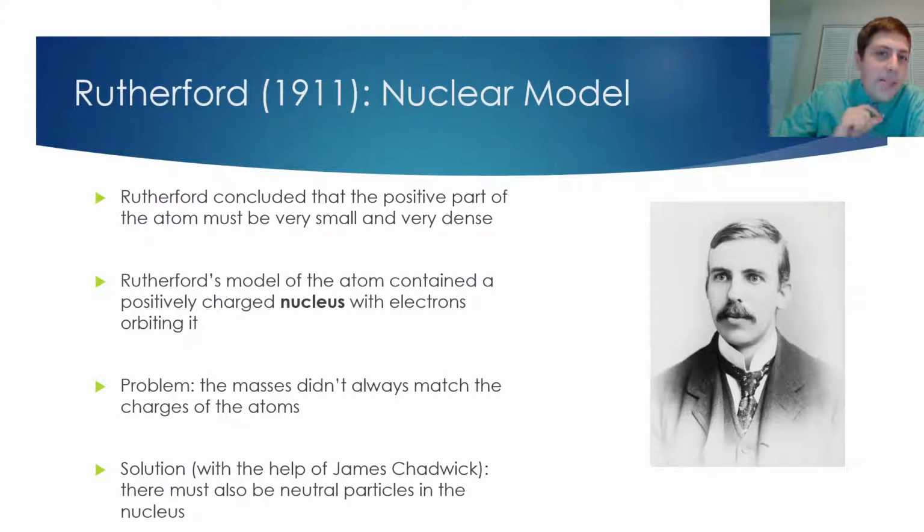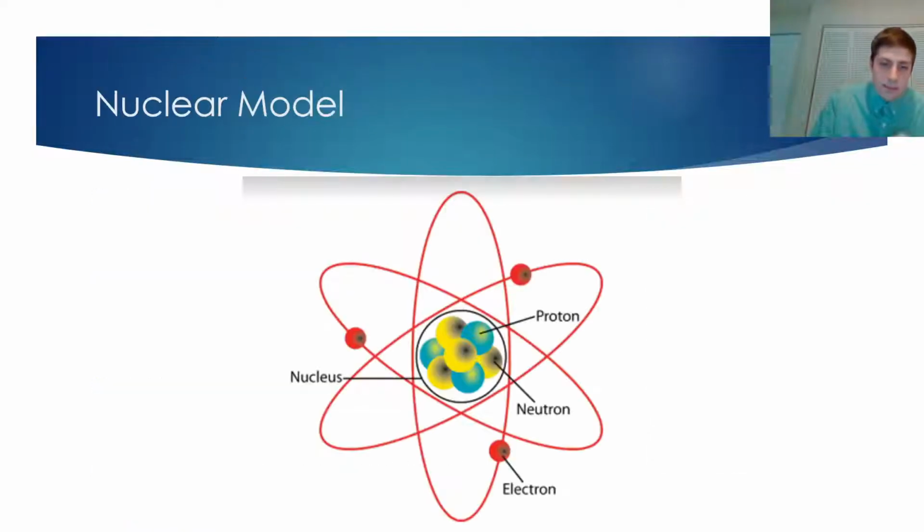Now, Rutherford ran into a slight problem, which was that the masses didn't always match the charges of the atoms. So atoms started to get bigger without necessarily having more positive charge at the nucleus. And so he enlisted the help of his colleague James Chadwick. James Chadwick did another experiment involving more radioactive material, and he determined that there must also be neutral particles in the nucleus. So Rutherford and Chadwick together now have determined that there are two types of particles in the nucleus.